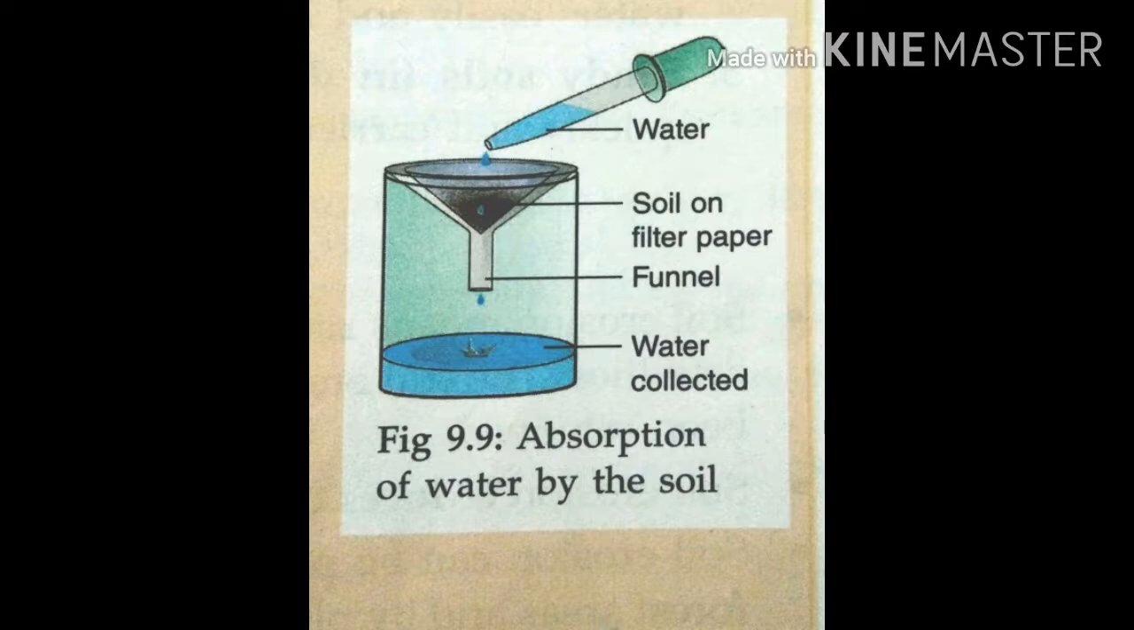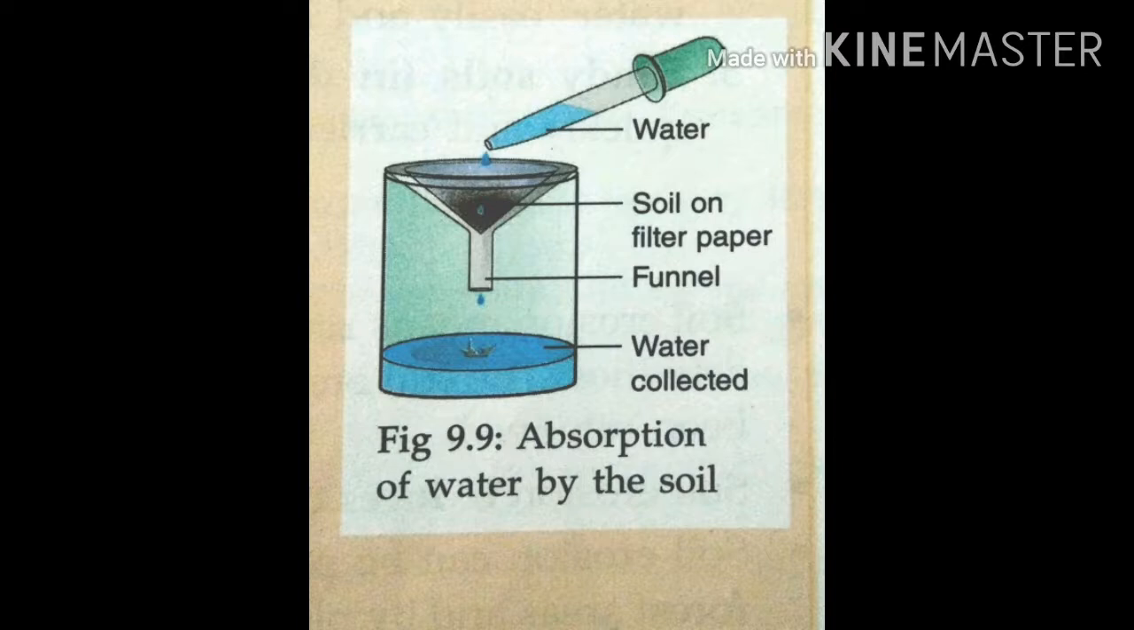Soil absorbs water. If we pour half a glass of water on the soil, it gets absorbed because soil has pores in between its particles. Soil has gaps or pores in it. The capacity to absorb water differs in various soils. Sandy soil absorbs the least and clay soil absorbs the maximum water.